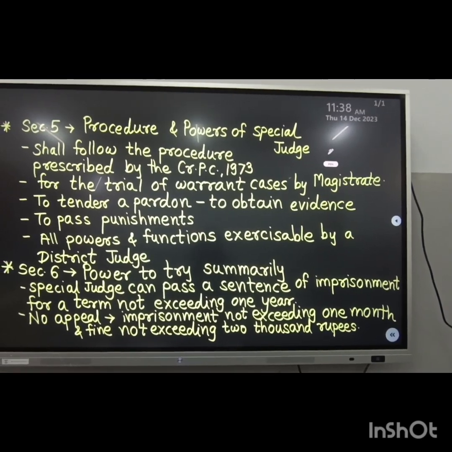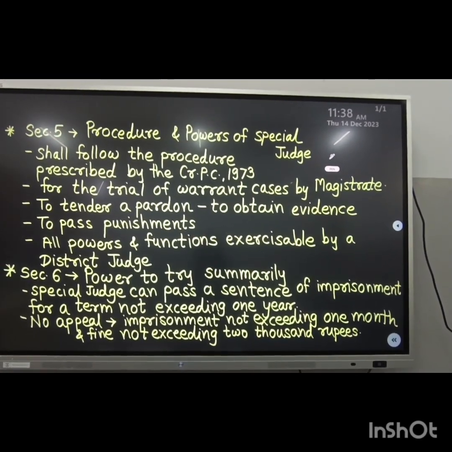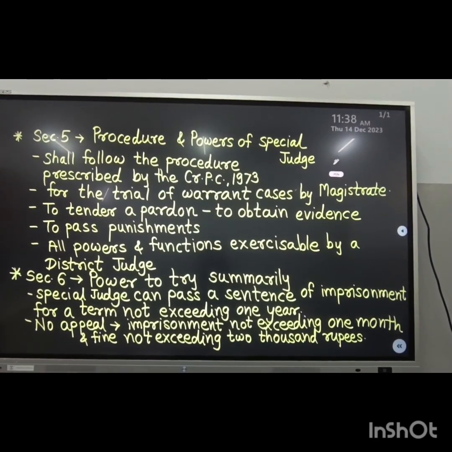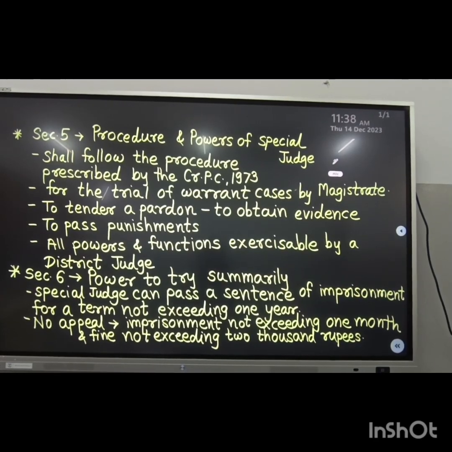Section 5 of the Prevention of Corruption Act 1988 deals with the procedure and powers of the special judges. These are certain pointers relating to the procedure as well as powers.